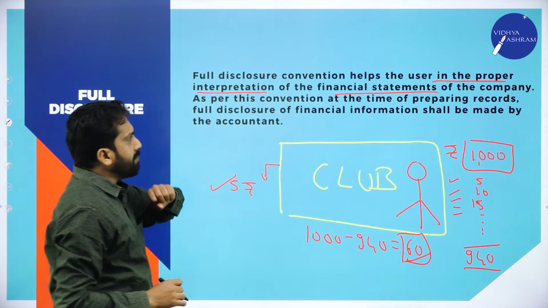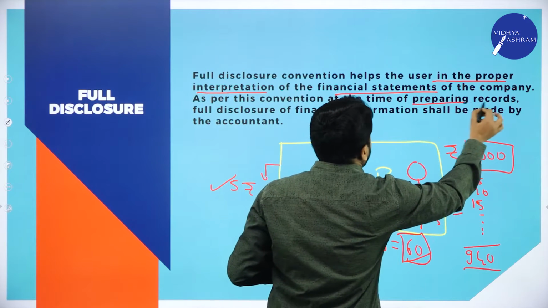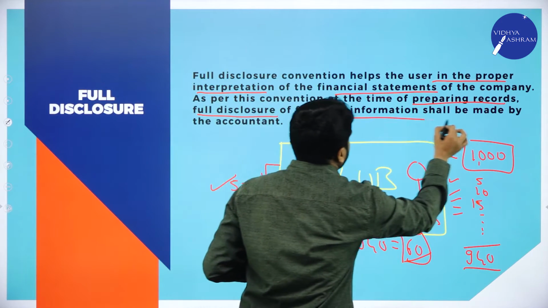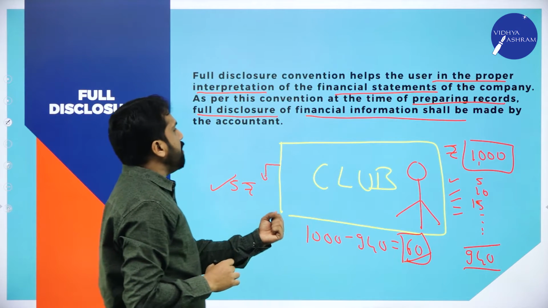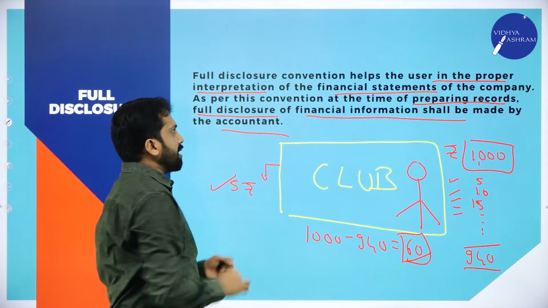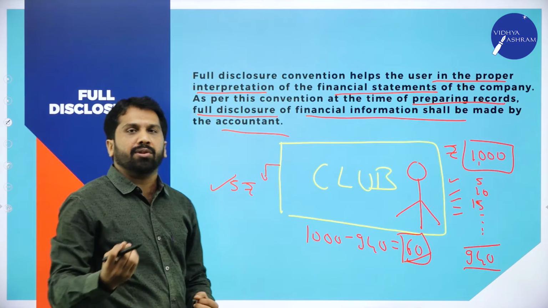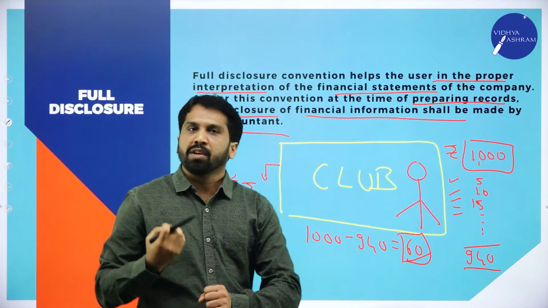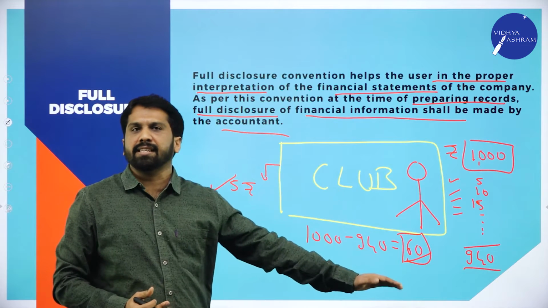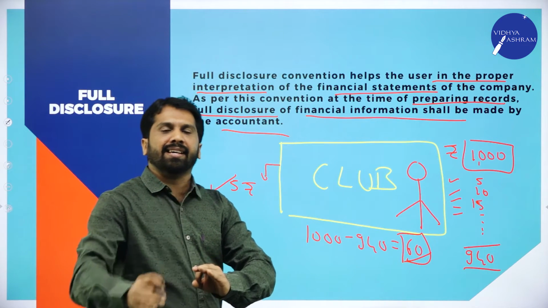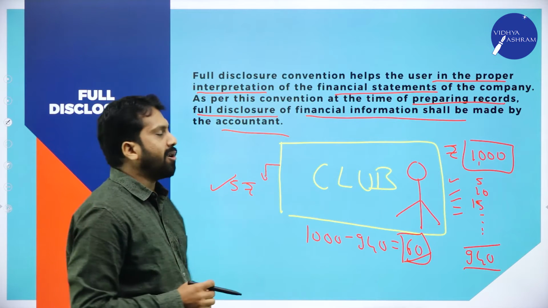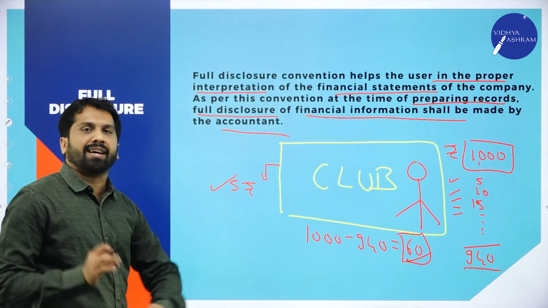As per this convention, at the time of preparing records, full disclosure of financial information shall be made by the accountant. Being an accountant, you should disclose fully. Disclose means showing all the details, all the income and expenditure transaction details. That is called the full disclosure convention.